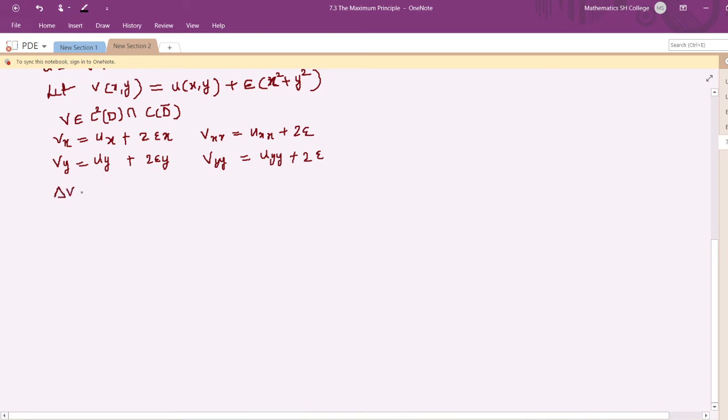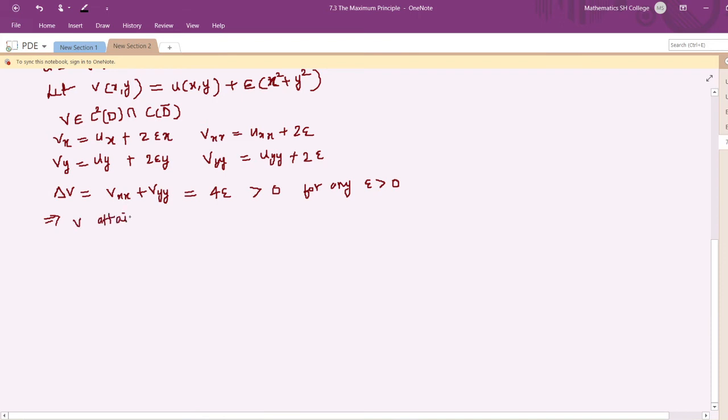So delta V, which is Vxx plus Vyy. Uxx plus Uyy will be 0 because u is a harmonic function, so it will satisfy the Laplace equation. So here we will get 4 epsilon, which is greater than 0 for any epsilon greater than 0. So we get that for any epsilon greater than 0, delta V is positive. Okay, so delta V satisfies the condition that we have mentioned just below. So it means that V attains its maximum